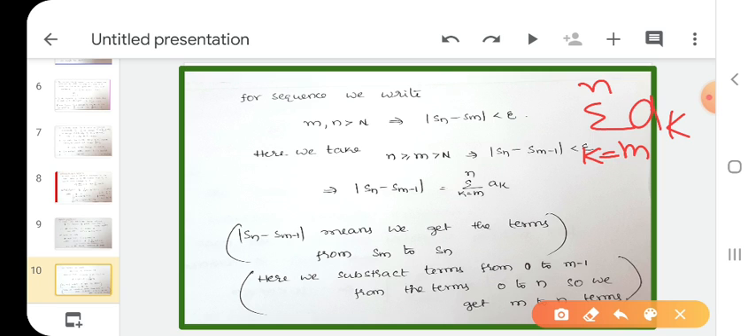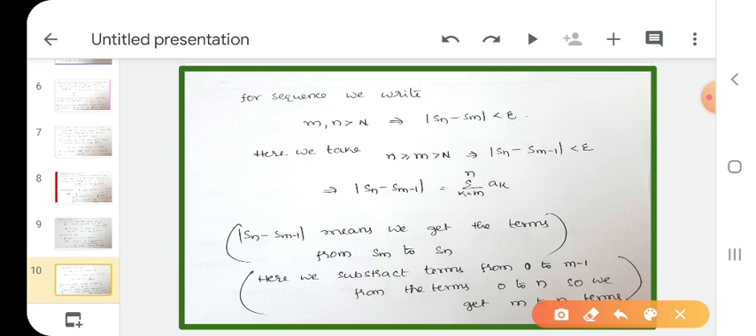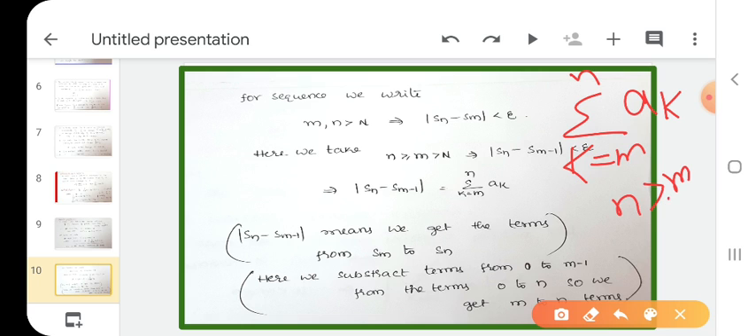M to n means which is big, m or n? N is greater than m. M to n means, like summation from 0 to 10, 10 is greater than 0. So m to n means summation k equals m to n ak. This is our series. M to n means n greater than m or equal to m. If k equals m only, then n equals m. So we write n greater than or equal to m.